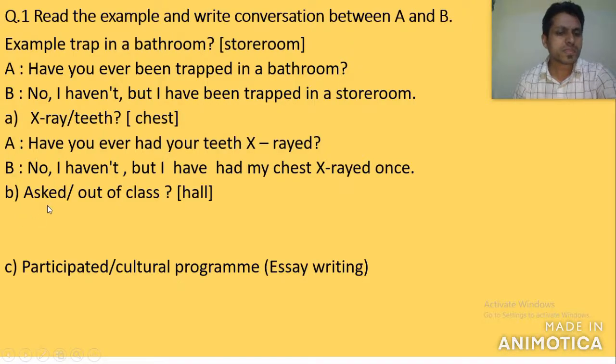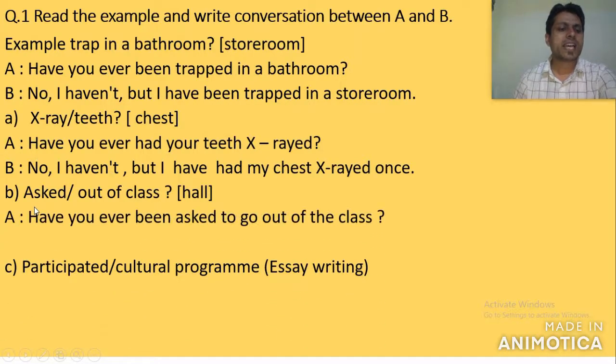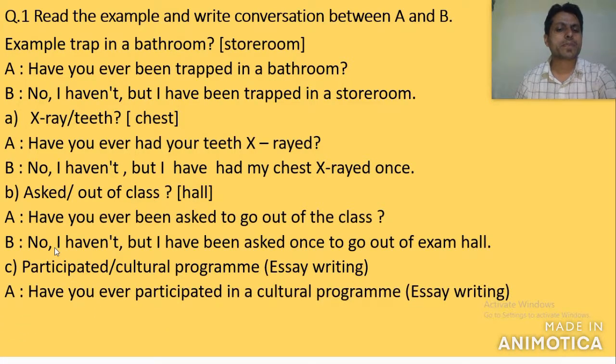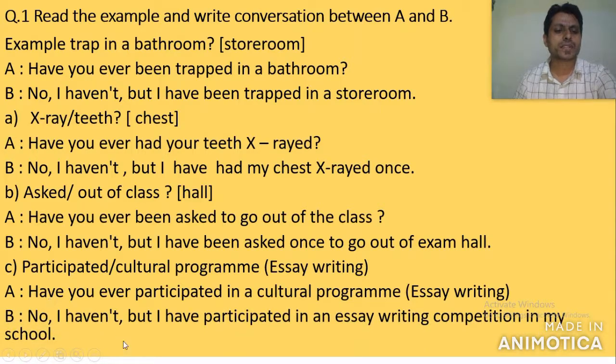And now number B, asks out of class, hall. Speaker A asks a question: Have you ever been asked to go out of class? And speaker B says, no, I haven't, but I have been asked once to go out of the exam hall. Now number C, have you ever participated in a cultural program? And then speaker B says, no, I haven't, but I have participated in an essay writing competition in my school. This is how A and B make a conversation in the given pattern in the example. Well, now let's move further.